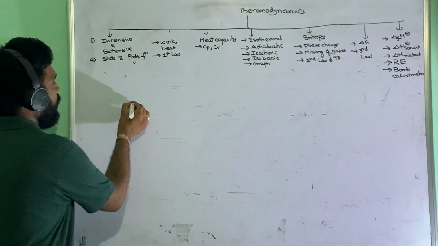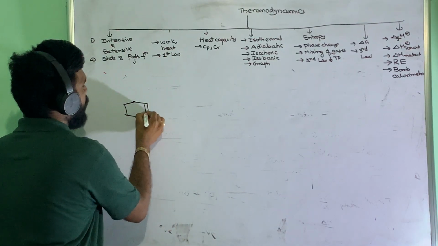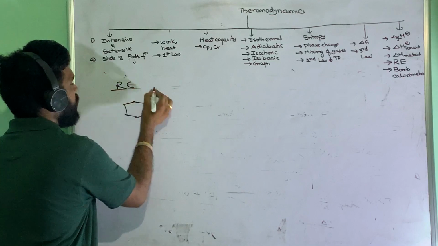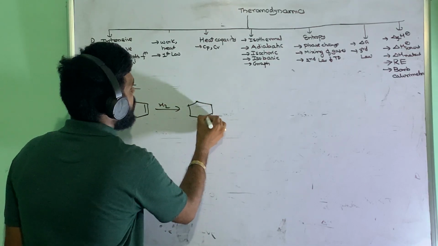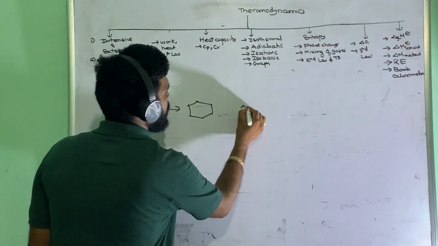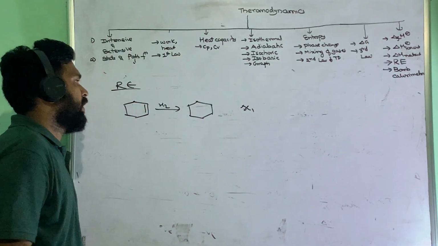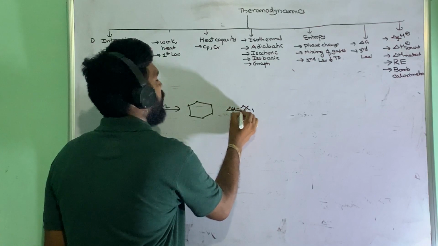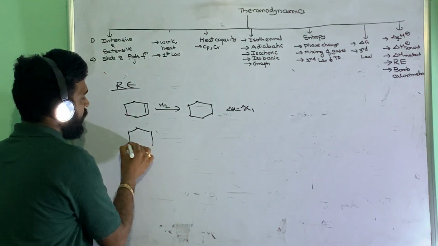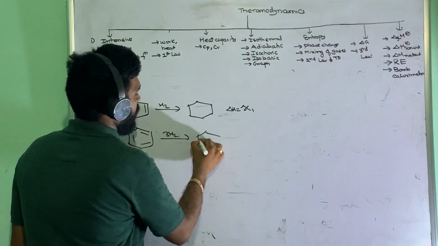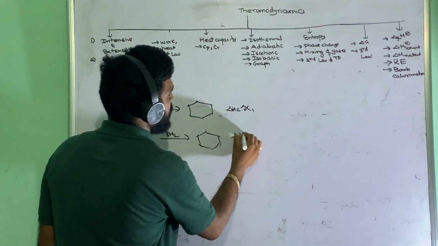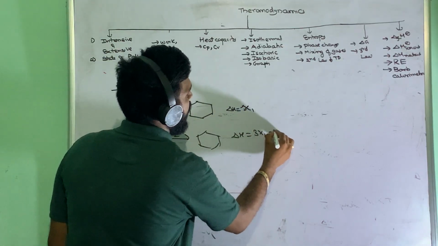Okay. Now generally one double bond is there. Then we are going to discuss resonance enthalpy. When you are doing hydrogenation, some energy is involved. That is delta H equal to X1. What will you expect for 3 double bonds? Delta H equal to 3x1. This is the expected one.